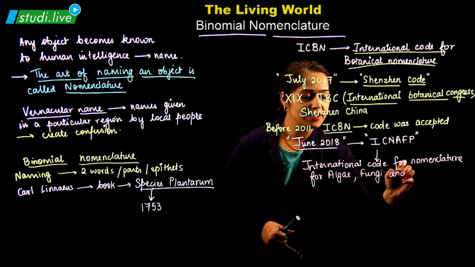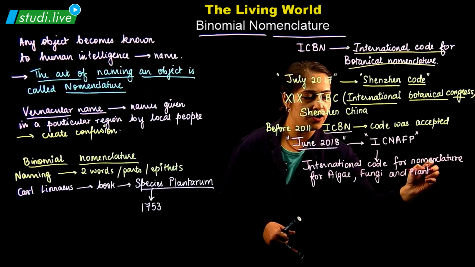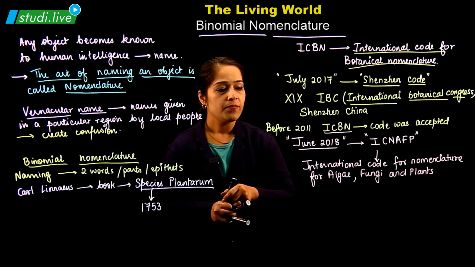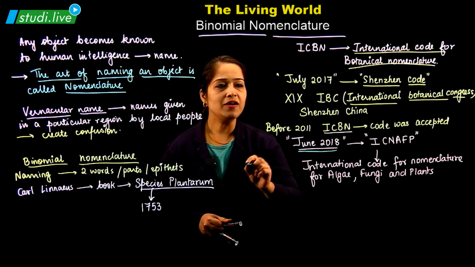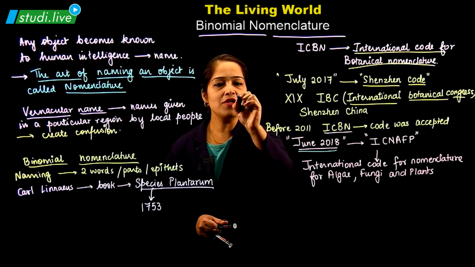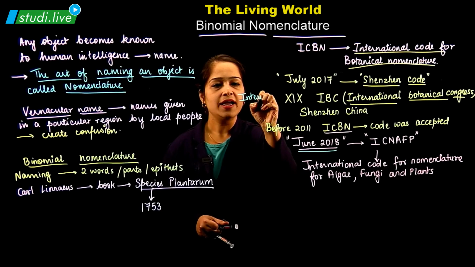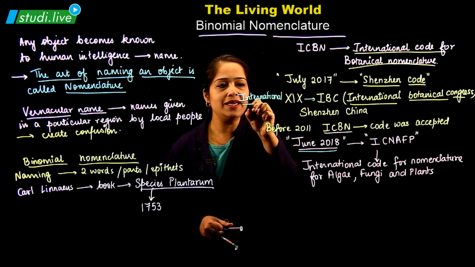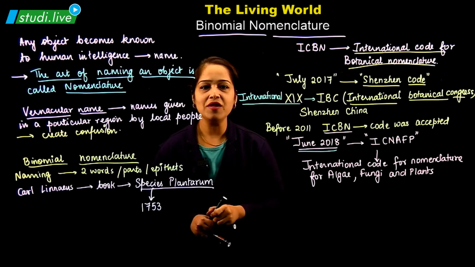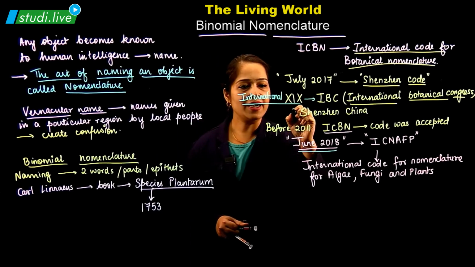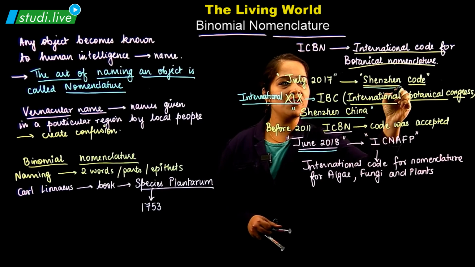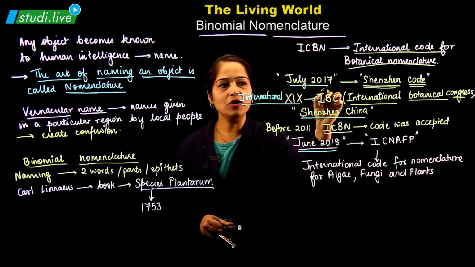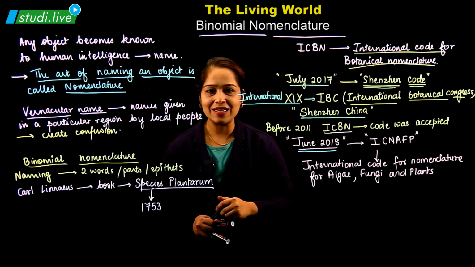So this is the new system of nomenclature which is used. It was brought about in 2018 after the 21st meeting of the IBC, the International Botanical Congress, which had taken place in Shenzhen, China. The new code was known as the Shenzhen Code, and it was brought about in July 2017.